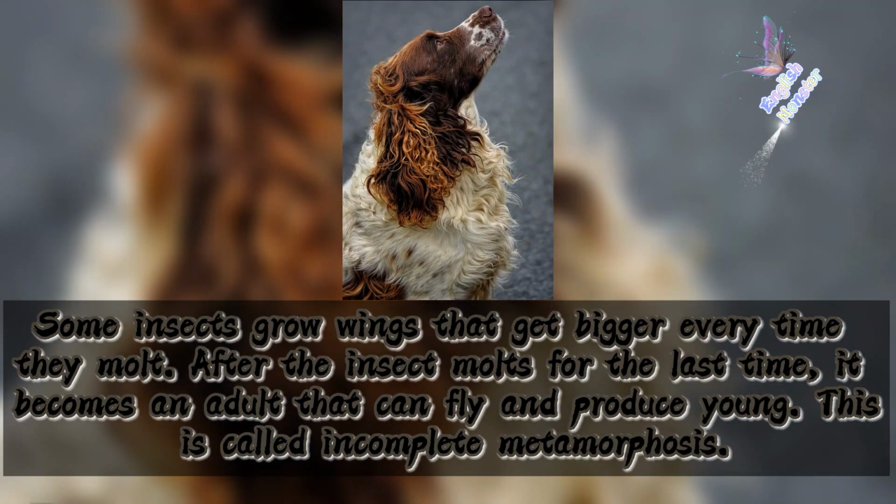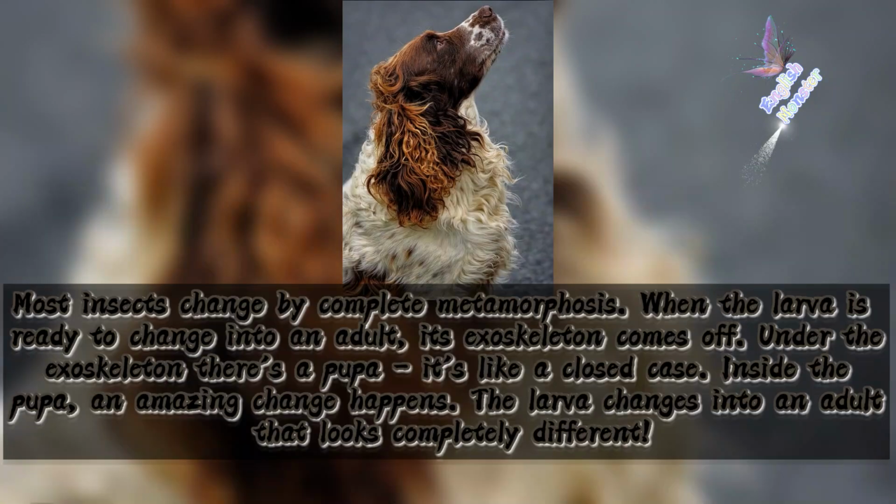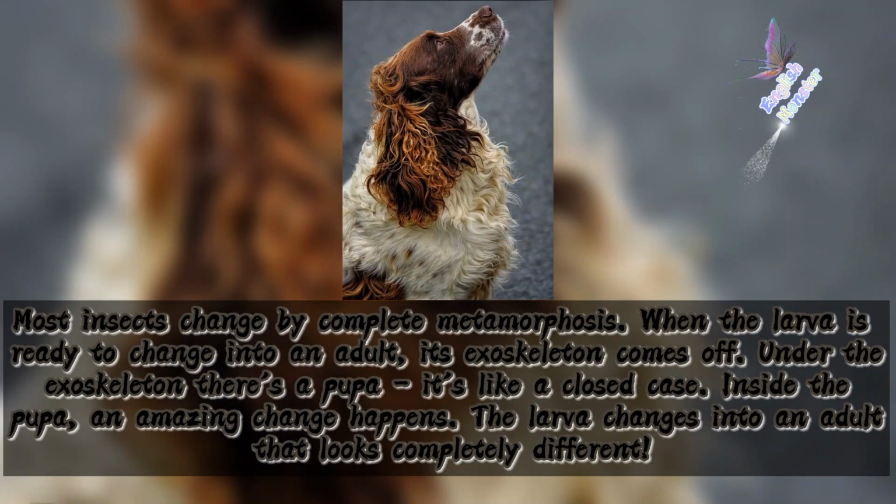Some insects grow wings that get bigger every time they molt. After the insect molts for the last time, it becomes an adult that can fly and produce young. This is called incomplete metamorphosis. Most insects change by complete metamorphosis.